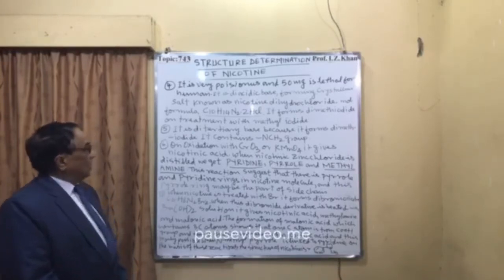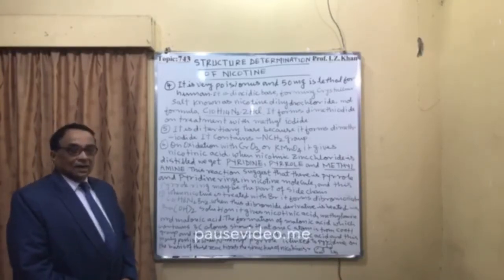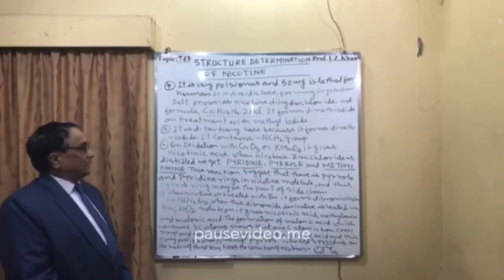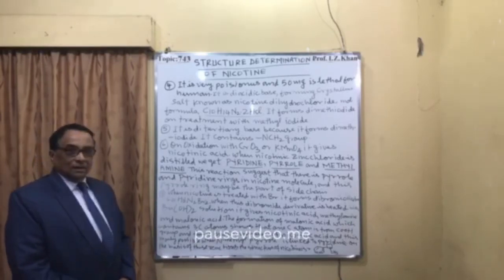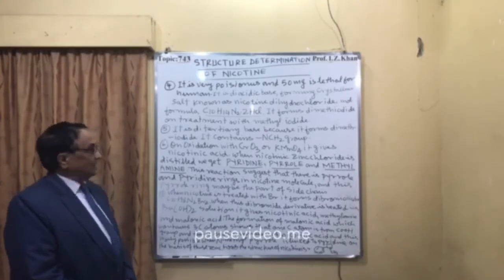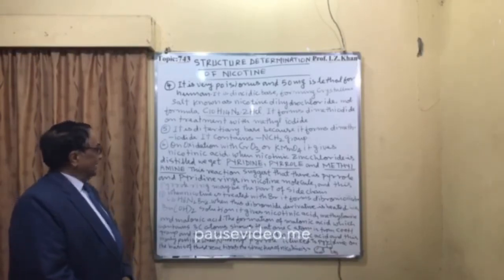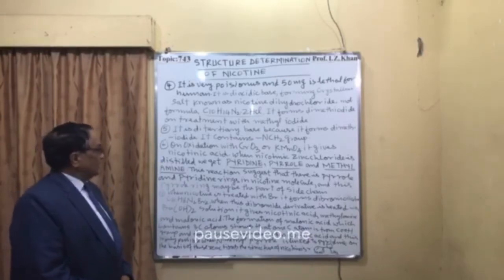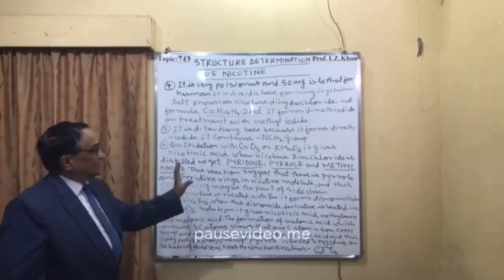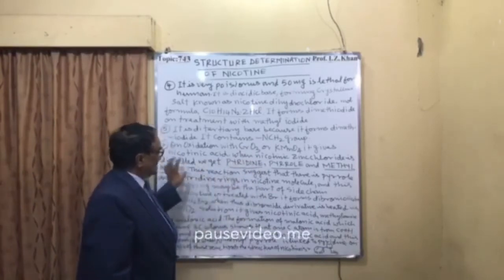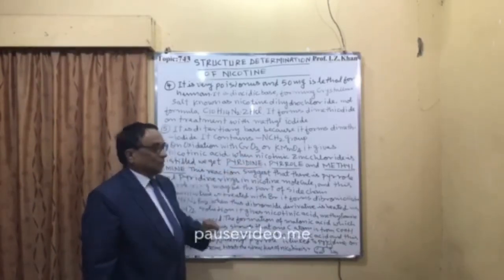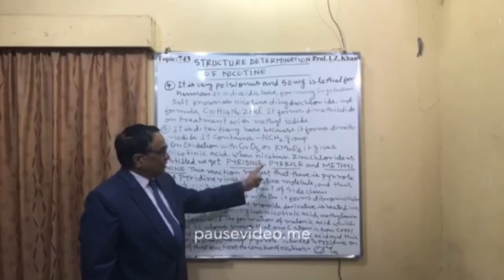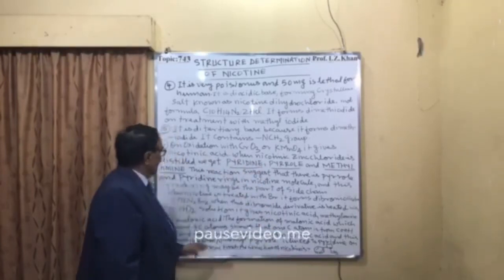Number 6, on oxidation with chromic acid or potassium permanganate, which are powerful oxidizing agents, it gives nicotinic acid. When nicotine zinc chloride is distilled, we get pyridine, pyrrole, and methylamine. So once this nicotine zinc chloride is distilled, we get these three products. One is pyridine, the other is pyrrole, and the third is methylamine.